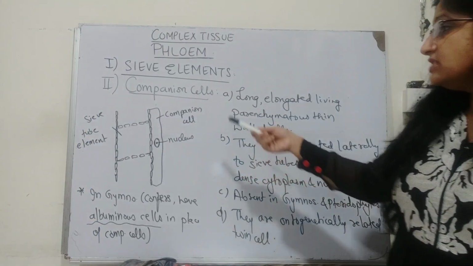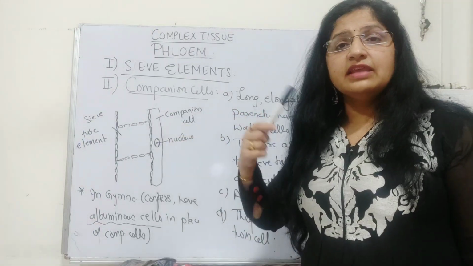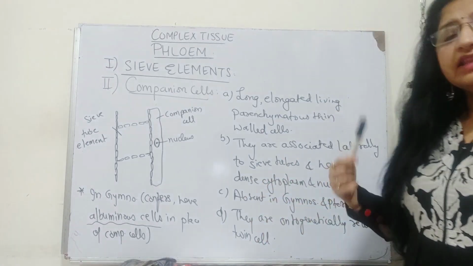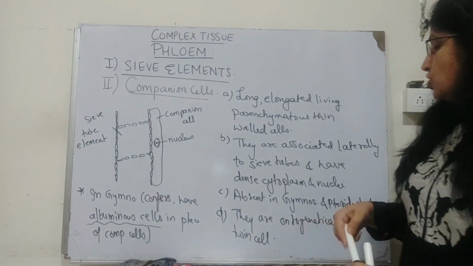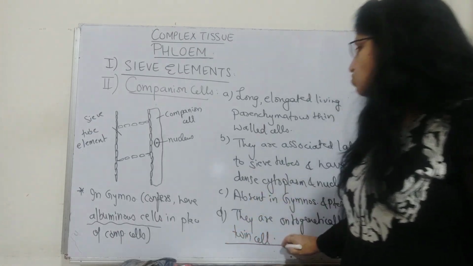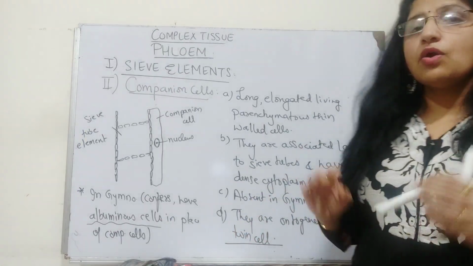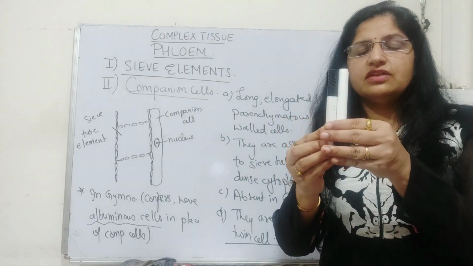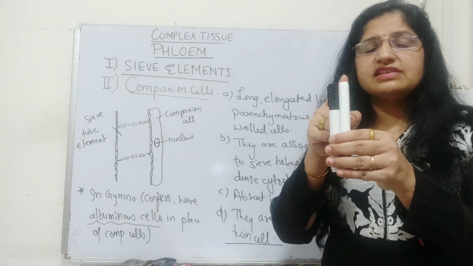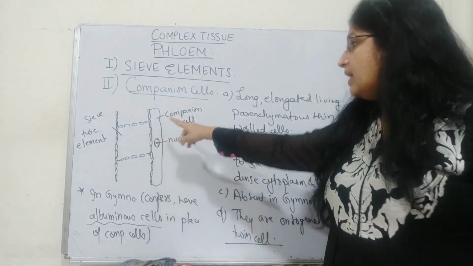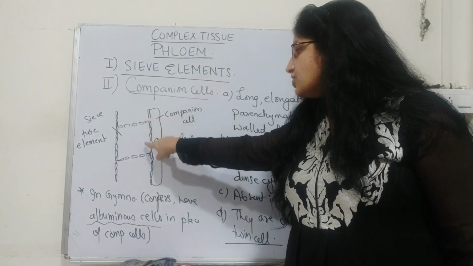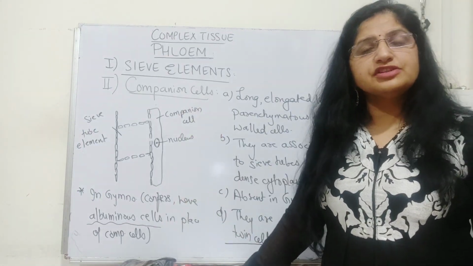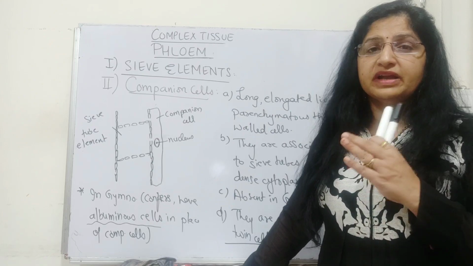Ontogenetically, the sieve tube and the companion cell are related because they have a common origin. And because they have a common origin, they are also called twin cells. So companion cells are always associated. If this is a sieve tube element, then it is always associated with a companion cell, and this companion cell is connected with the sieve tube element with the help of interconnections called plasmodesmata. Plasmodesmata are interconnections between the two respective cells.